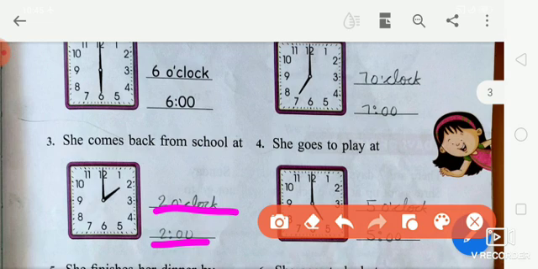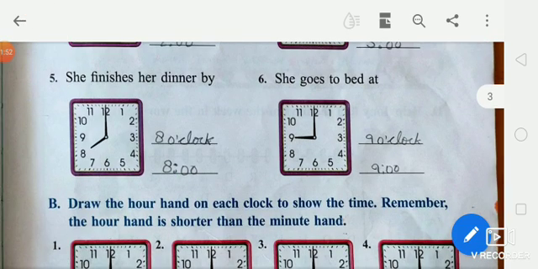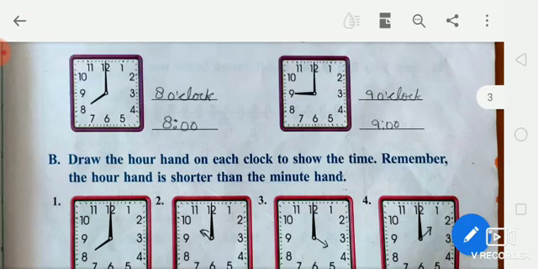Next, she goes to play at 5 o'clock. Next, she finishes her dinner at 8 o'clock. She goes to bed at 9 o'clock.